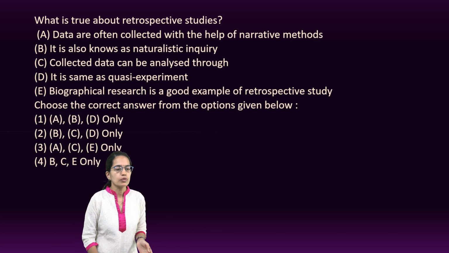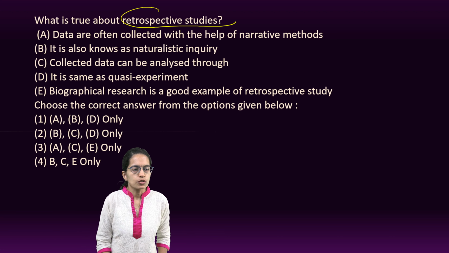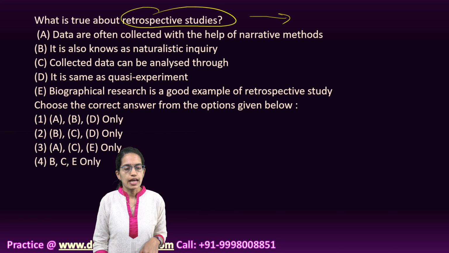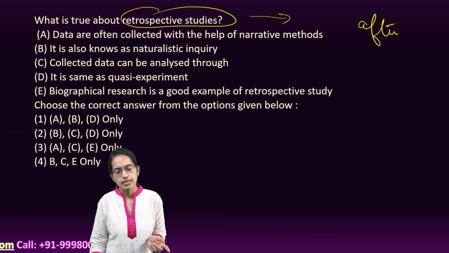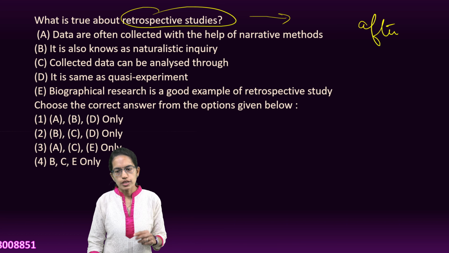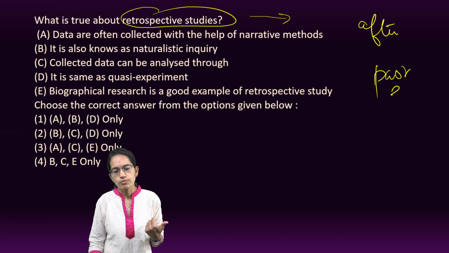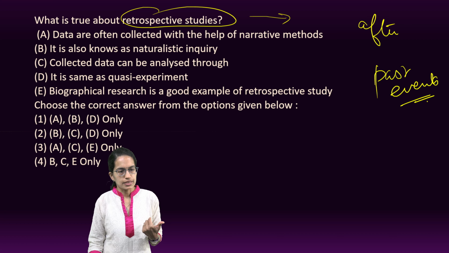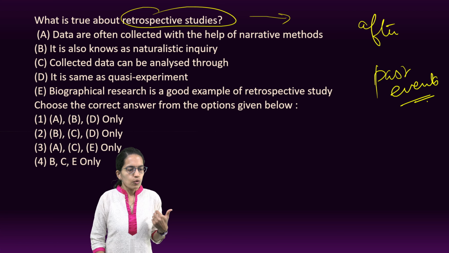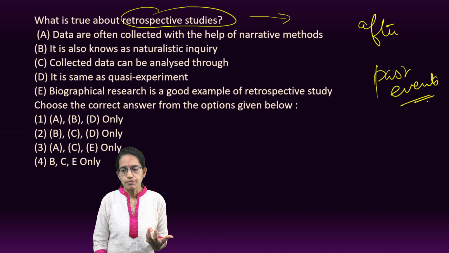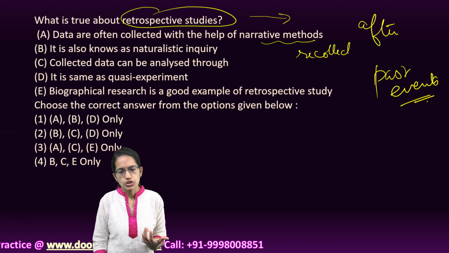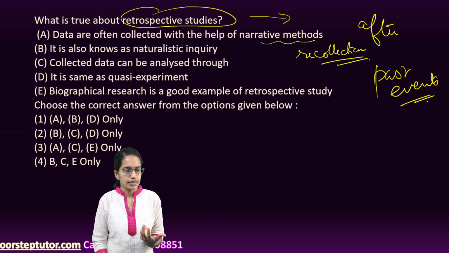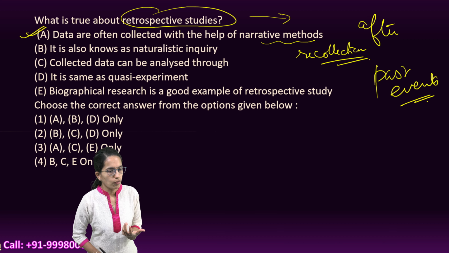Now this talks about retrospective studies. Retrospective means after the thing has happened, that is a posteriori. So after the event has occurred, that actually uses the data from where? From the past events. As simple as that, right? So here, what are the correct options? This past information can be explained through narratives, recollections, or any prior experience. So A is obviously correct.